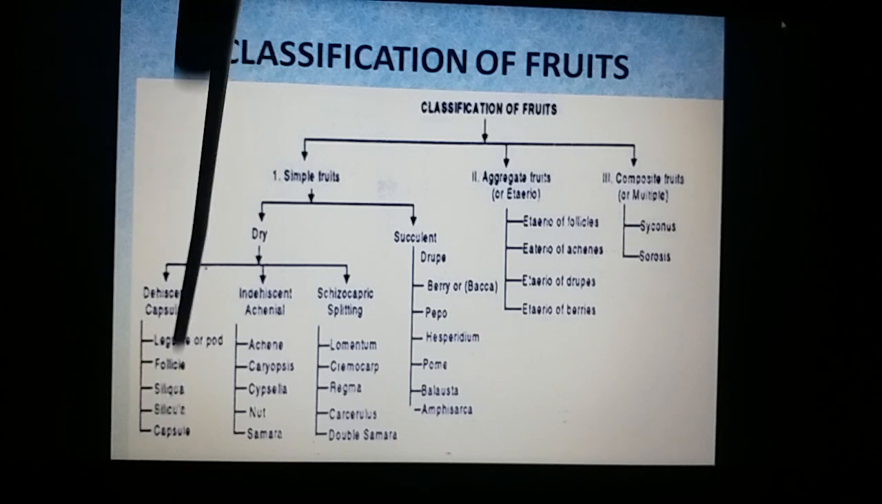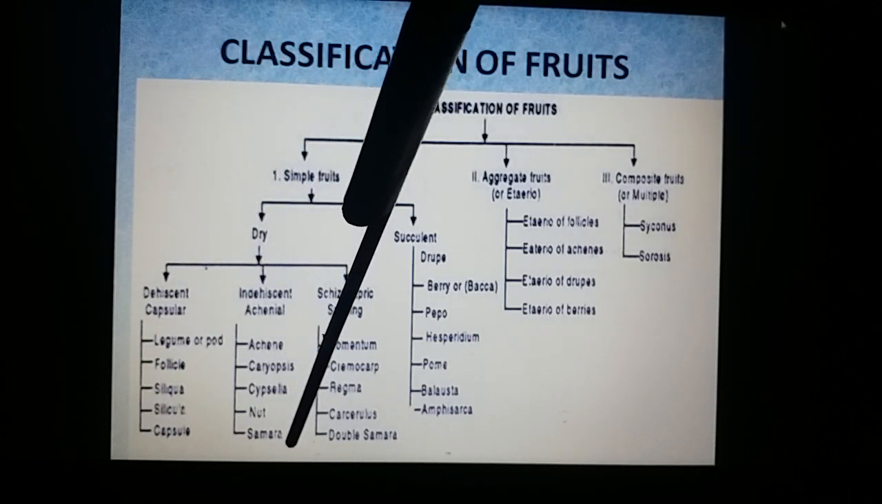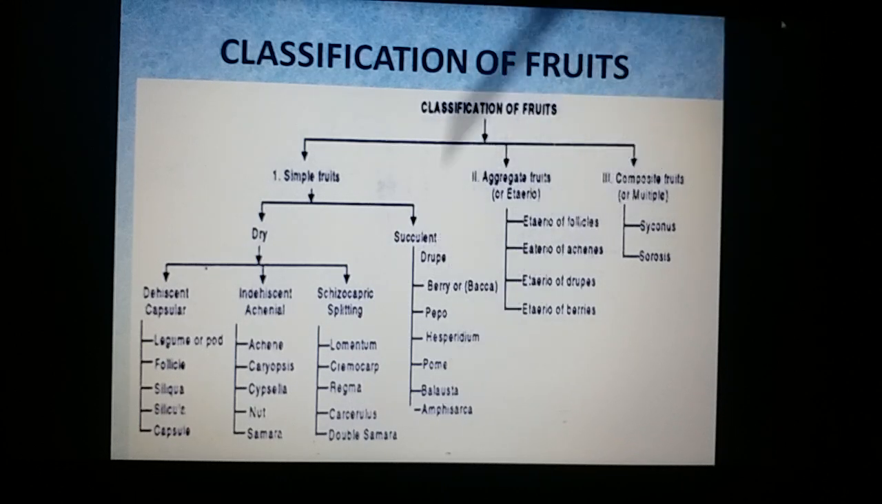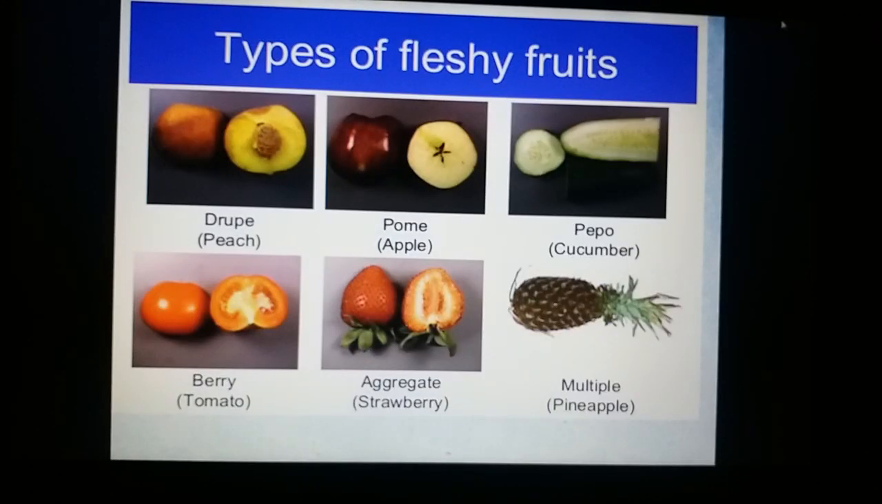And there are various types of dry dehiscent fruits, which we are going to see later on. Various types of indehiscent fruits, various types of schizocarpic fruits, and various types of fleshy fruits are there. And again, in aggregate also we have different types, and in multiple fruits also there are two types, that is Sorosis and Syconus. So there is a detailed classification. There are various types of fruits, and now let us watch one after the other.